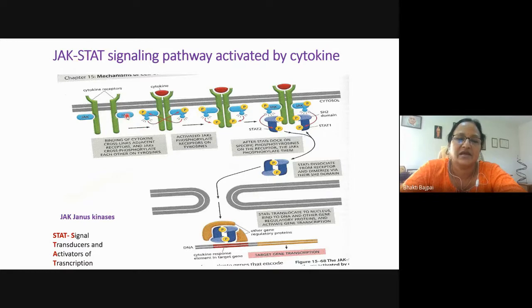And this Janus kinase, which is associated with the tail of the cytokine receptor, is activated only when the cytokine binds and the dimerization of the receptor occurs. And since they are Janus kinases, they will cross-phosphorylate each other and also phosphorylate the tail of the receptor, which will provide the docking site for the STAT. After the STAT binds, JAK will further phosphorylate STAT, which will then be released from the tail. They will dimerize and enter the nucleus.